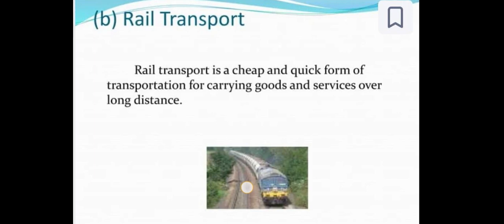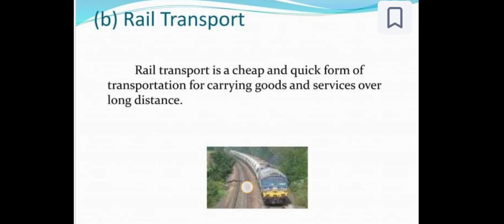Next is rail transport. Rail transport is a cheap and quick form of transportation for carrying goods and services over long distances. While people want to move long distances with goods, they can choose rail transport. Students, rail transport is a very cheap and quick form also.